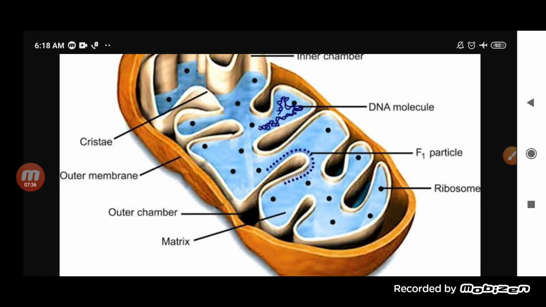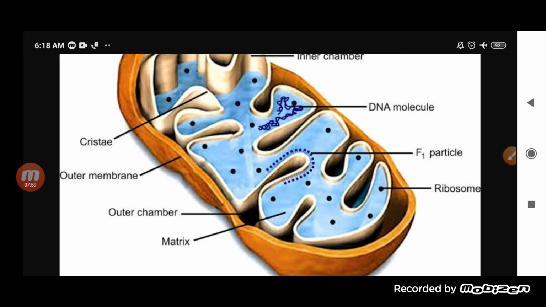Now, one more thing: since it contains ribosomes, synthesis of protein can occur, as well as it contains its own DNA. So as it has its own DNA molecule, it is able to synthesize itself.